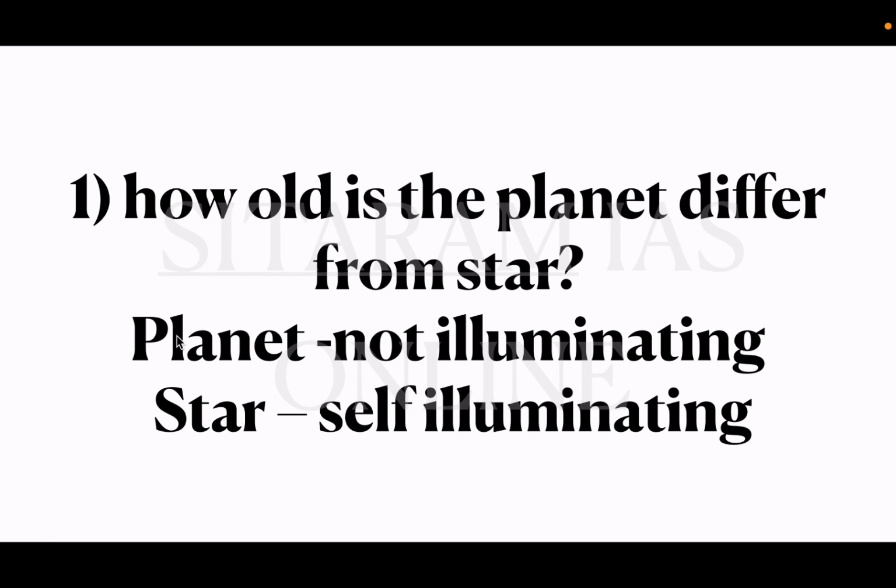Okay, planets are not self-illuminating. Okay, they are not illuminating, and second, stars are self-illuminating. So planets don't produce their own heat and light, whereas stars produce their own heat and light. That is one of the differences between the planet and the sun, stars.